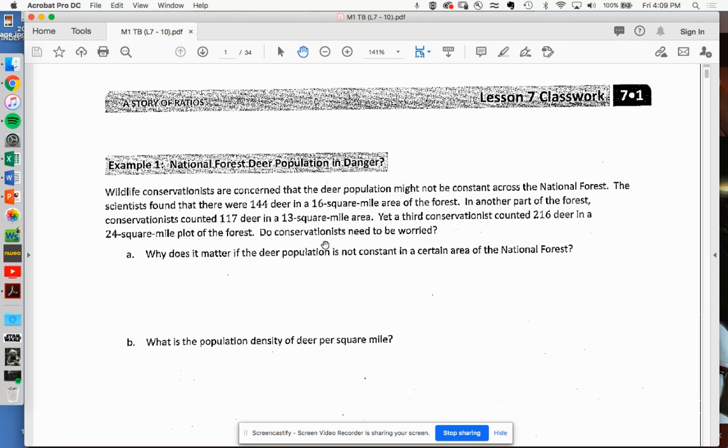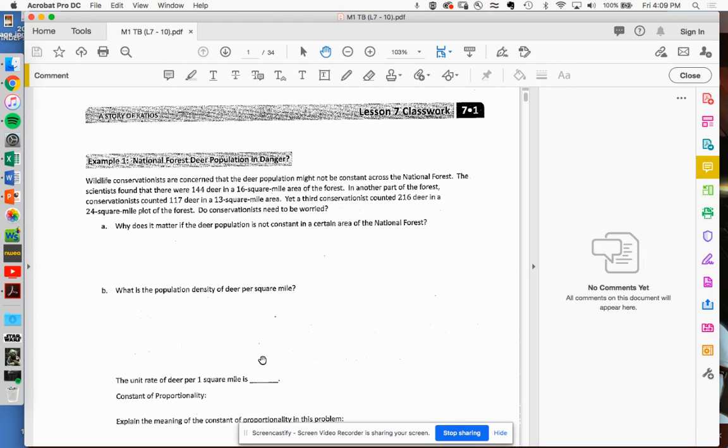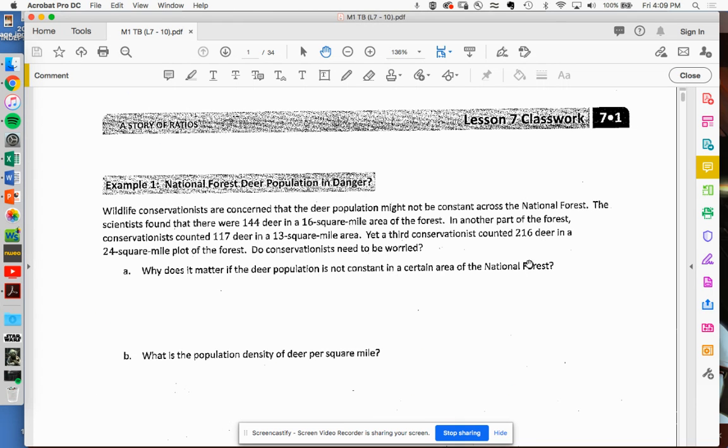One question I ask is, why does it matter if the deer population is not constant in certain areas? Could there be some reasons where the population is not constant, and does that really matter? Well, why would deer be in different areas?